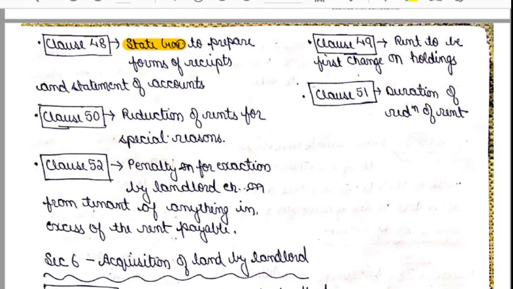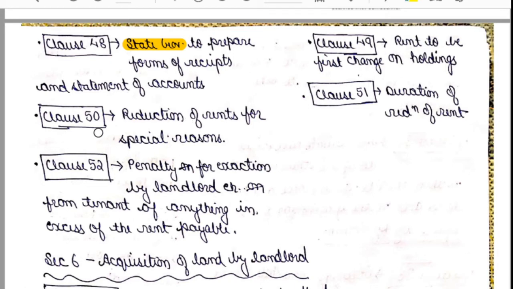This type of questions will be asked to you; they will not ask you what is given in clause number 48 or what is given in clause number 49. It is impossible to remember 72 clauses here and 271 clauses in the CNT Act, but the major takeaways you have to remember from the whole law. Now clause number 49 talks about rent to be first charge on holdings. This is not very important, so leave it.